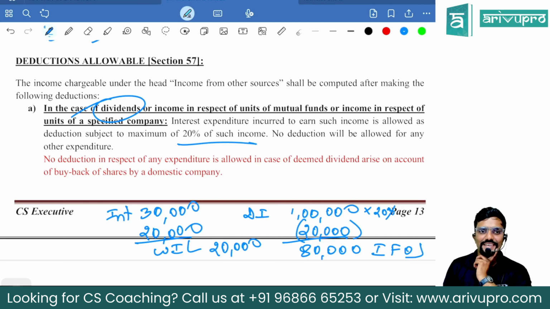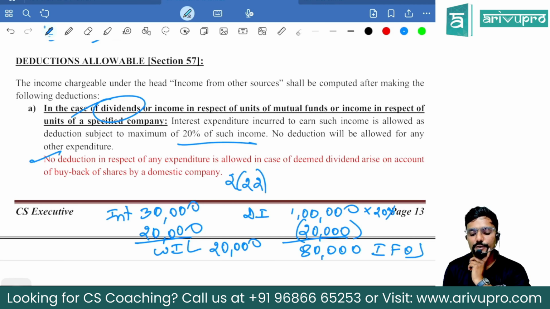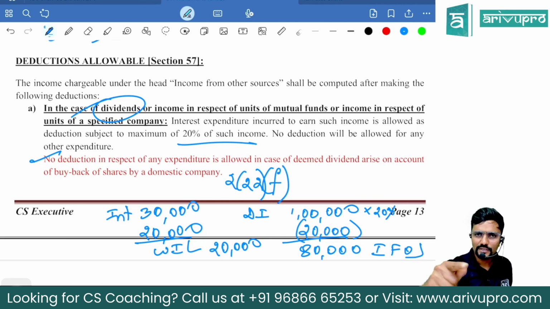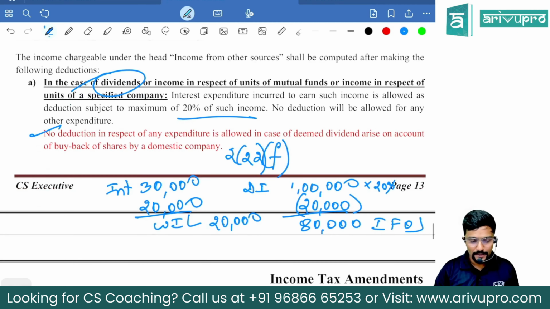But if it is a deemed dividend under section 2(22)(f) with respect to buyback, they're telling you cannot claim any expenditure. You cannot even claim cost. You cannot even claim interest. Any expenditure you cannot claim. You can just read that: no deduction in respect of any expenditure is allowed in case of deemed dividend arising on account of buyback of shares by a domestic company. It is straight away the sale value that is taxable as dividend income.